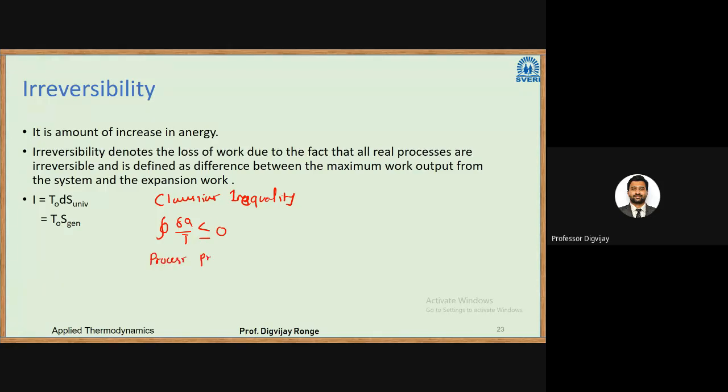For a simple process, the change in entropy, which is a property of a system, is always greater than or equal to dQ by T. It is equal to dQ by T only for reversible processes, and dS is always greater than dQ by T for irreversible processes.